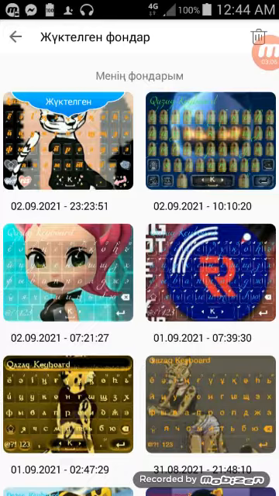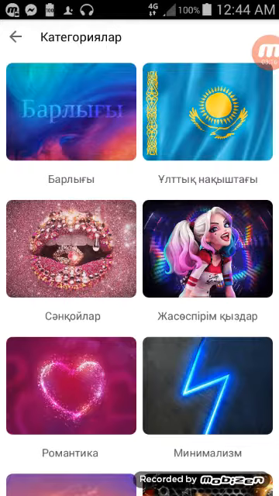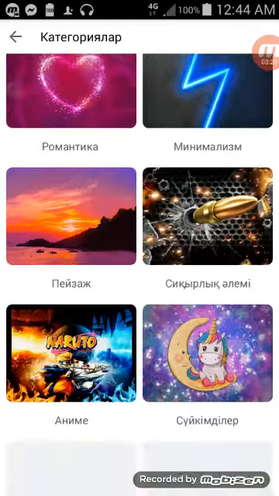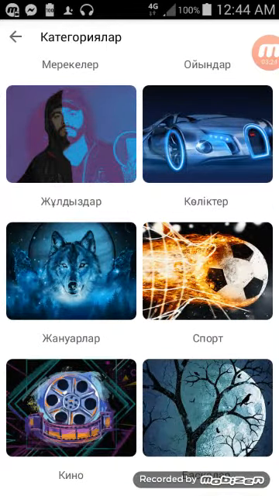Then if I go back, it will give categories. You can also get Cinderella and Snow White, and these are the things you can choose from.